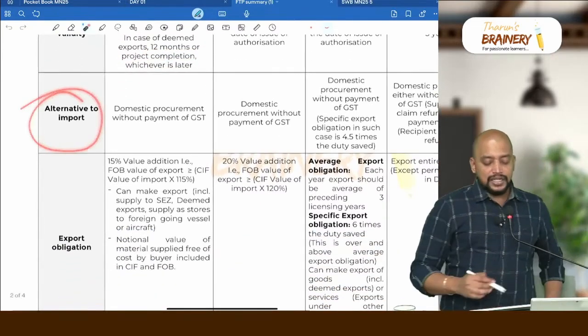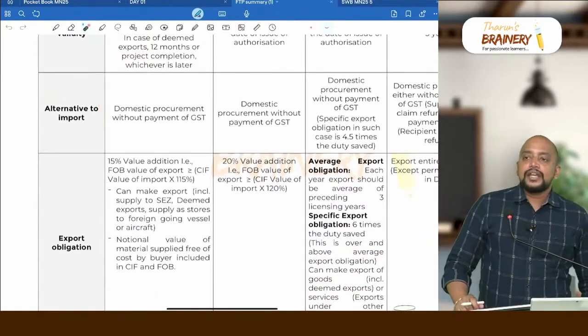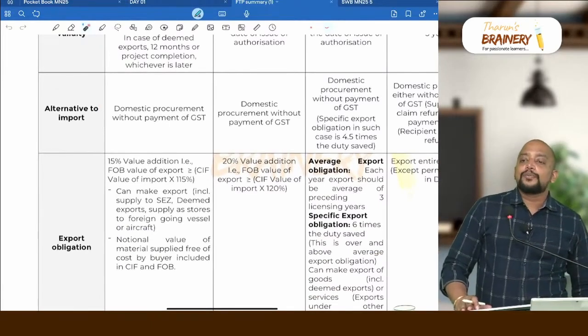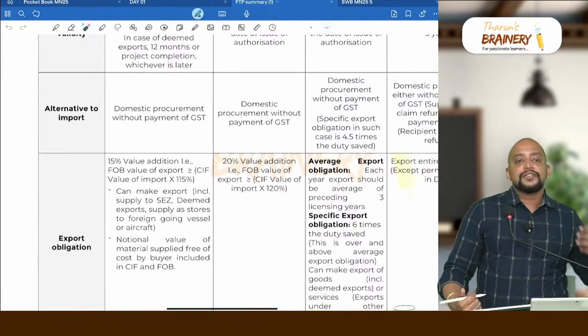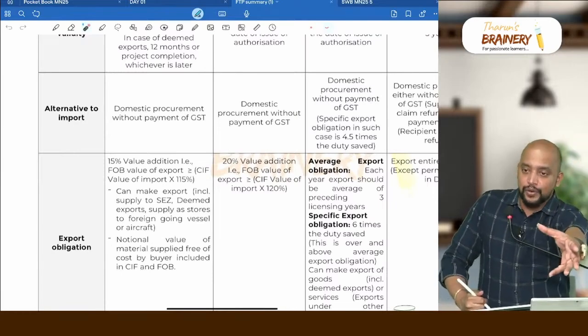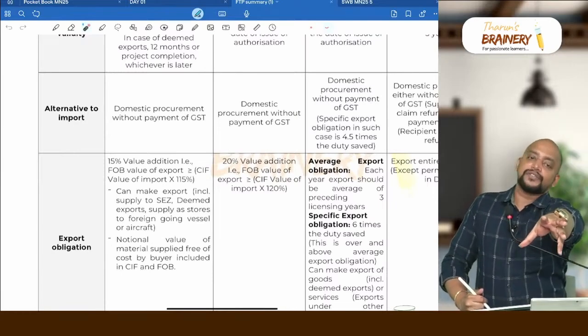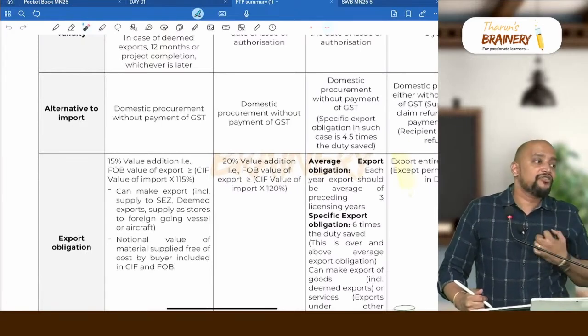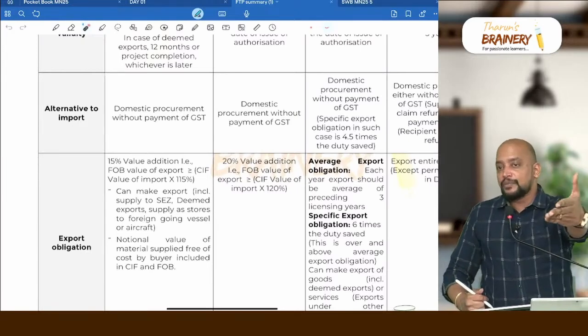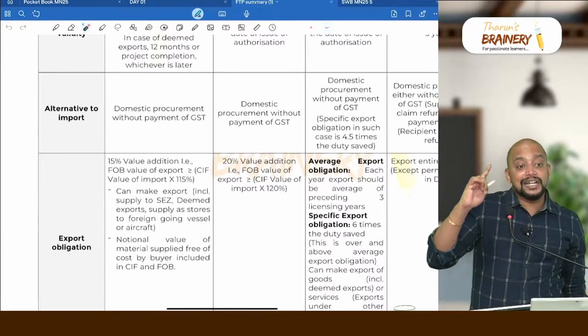And what is the alternative to import? If they don't want to import, can they make domestic procurement? Yes. In GST, that's what we call deemed exports. Whenever you are the advance authorization holder, you can import without payment of customs duty, or you can locally procure from me. When you locally procure from me, for me it will be treated as deemed export under GST.